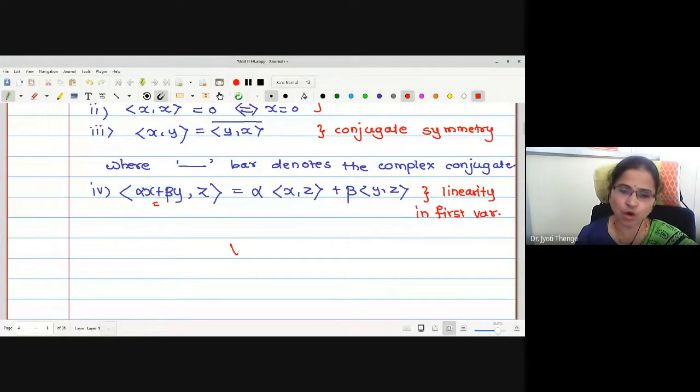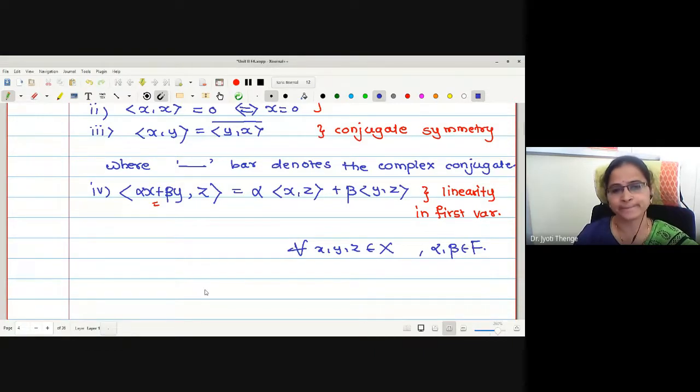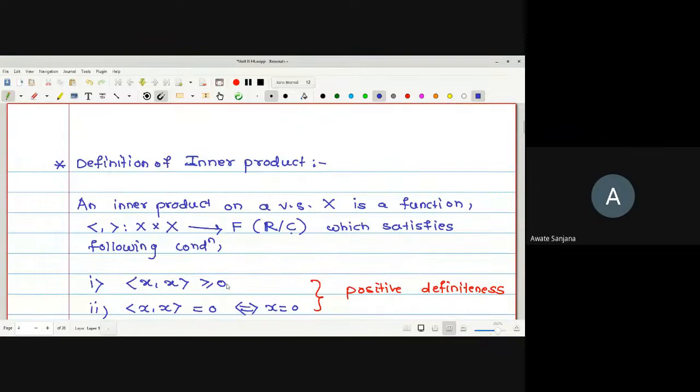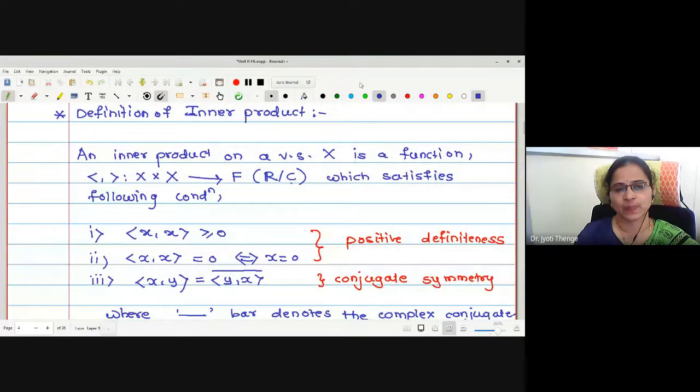And this is for all x, y, z in the vector space X and alpha, beta be the scalars. Is that okay? Yes, ma'am. Therefore, what is inner product?